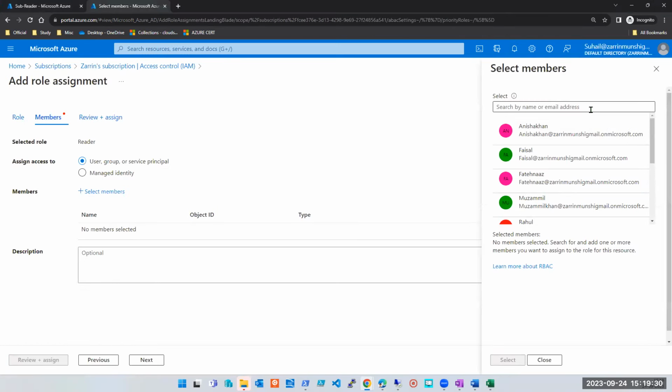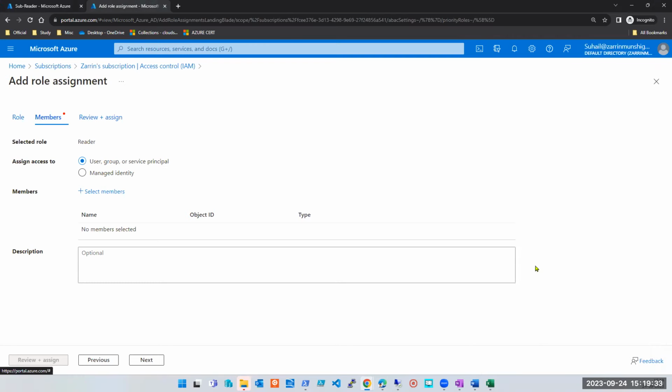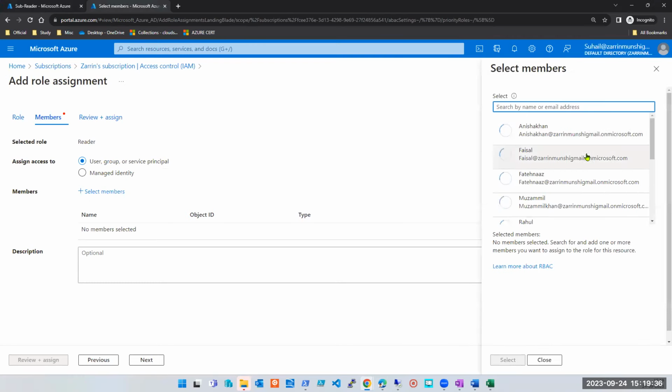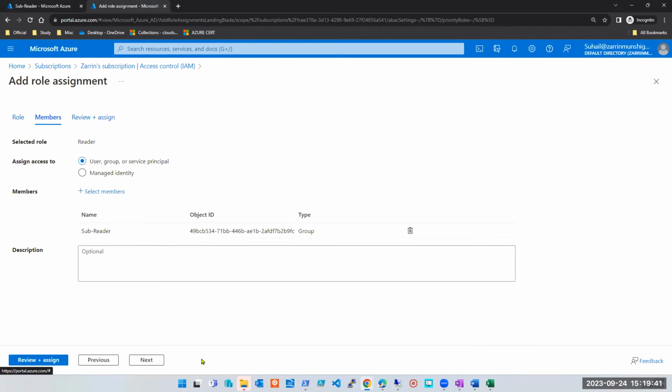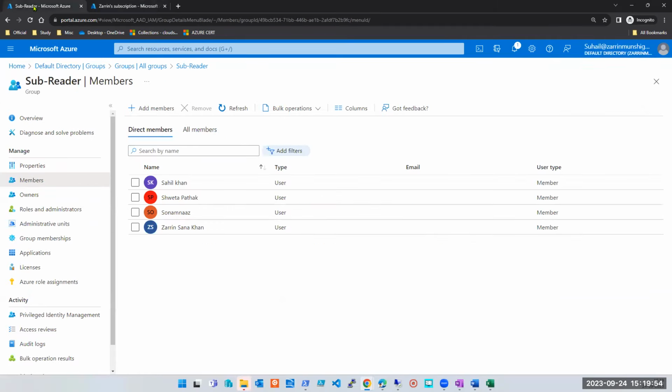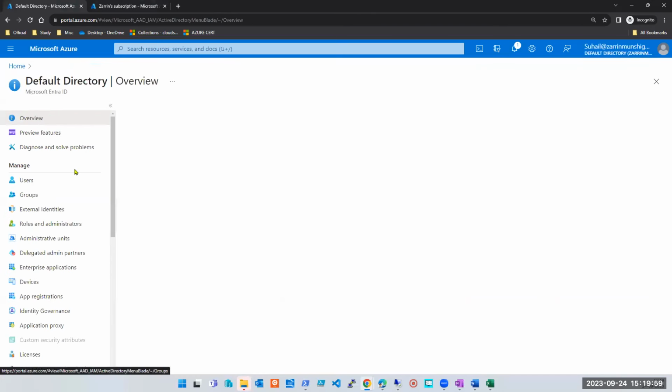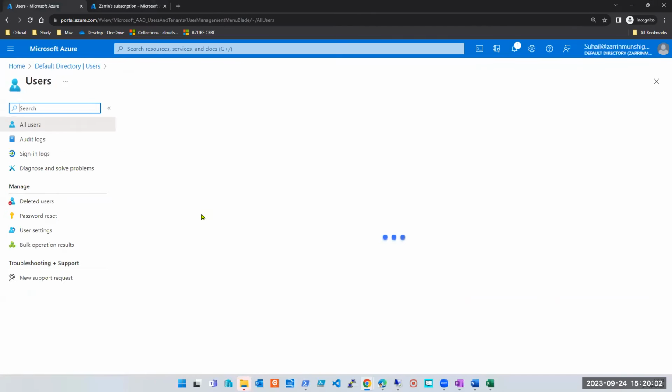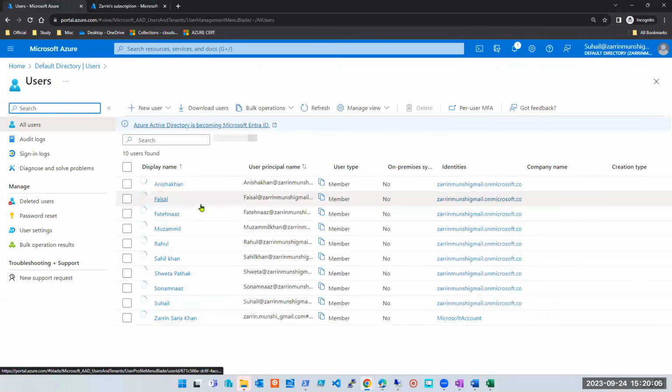So now here, instead of assigning it to multiple users, what will I do? I will select that group. Here it is, can you see? And I'm adding that group, and review and assign. Now all the members who are part of that group will by default become readers on that subscription. So next time, whenever I create a user, I don't have to give that particular user manual access on the subscription.